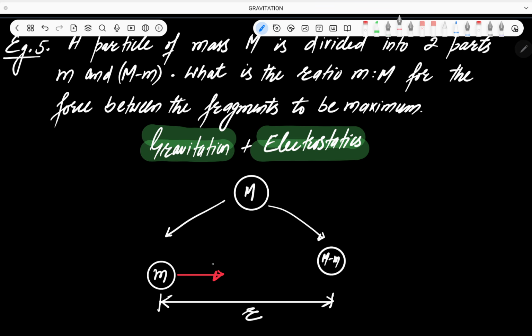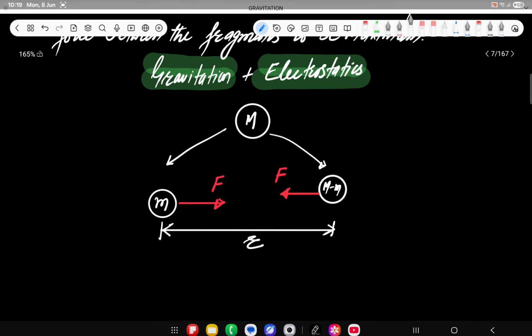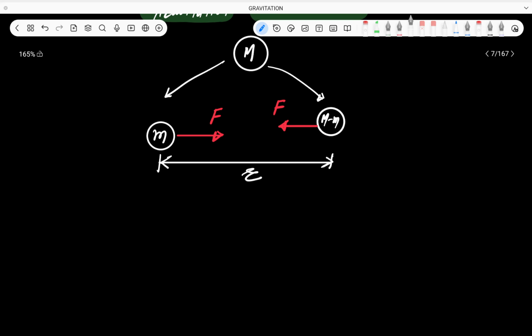Now obviously these two particles will attract each other by a gravitational force which is F, isn't it? क्योंकि इसका भी मास है, इस पार्टिकल का मास है, so obviously they will attract each other by a force of F. अब क्वेश्चन ये है कि what should be the ratio of small m to capital M so that the force becomes maximum. Okay, so one way of doing is by differentiation. Another way, I will simply directly write down this important point, that F becomes maximum if this capital M